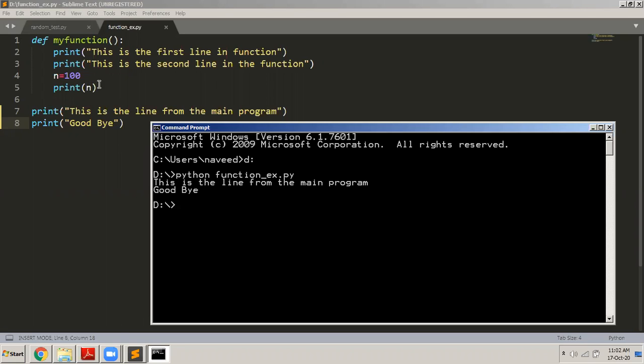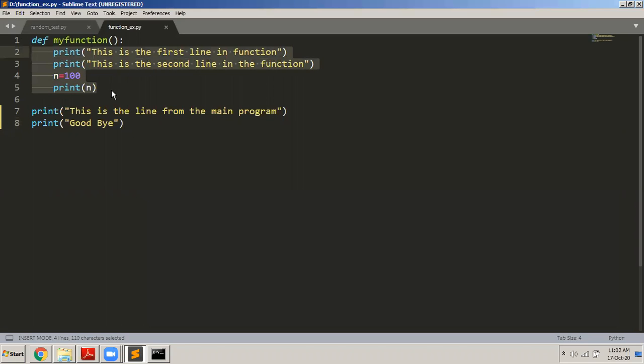The reason why these statements did not get executed is because they belong to a function. They don't belong to the main program. Remember, they belong to the function, and the body of the function will get executed only when somebody calls the function.